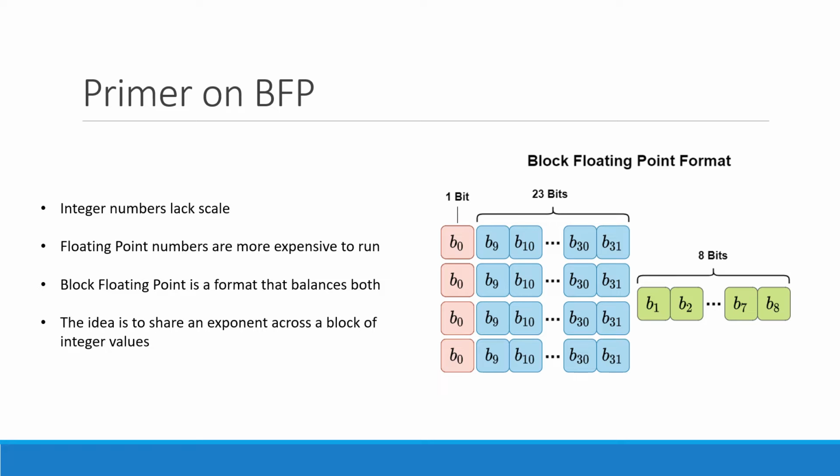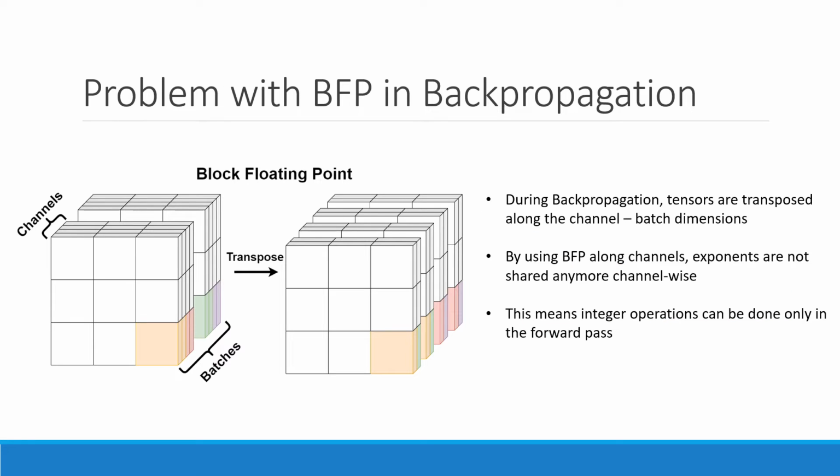The idea is that instead of having one exponent for each number, like in floating point format, we share an exponent across a block of integer values. This allows us to perform the great majority of operations in fixed point while still retaining some of the scaling power of floating point numbers. Block floating point is applied across channels. This allows us to calculate dot products in convolutions using integer operations.